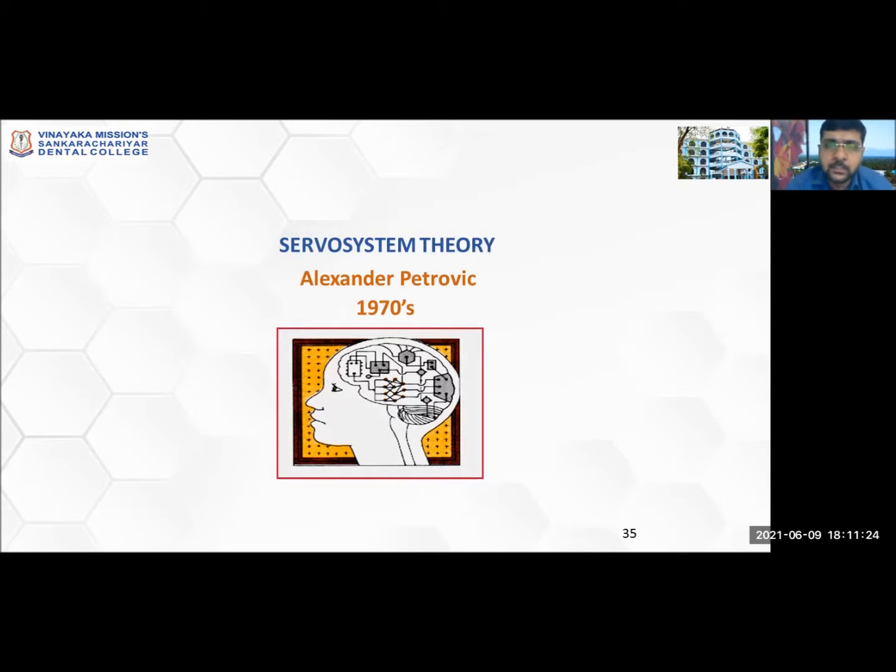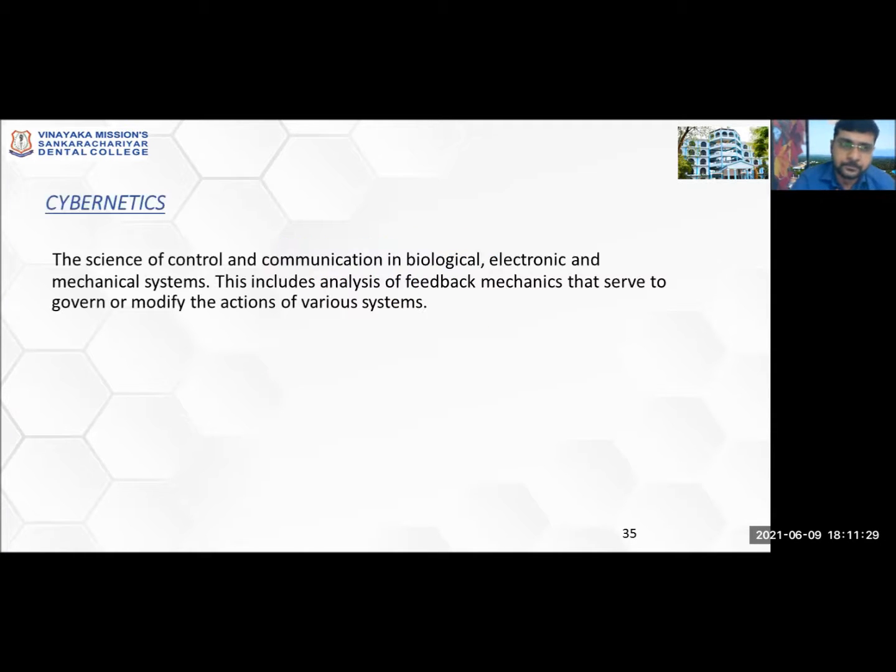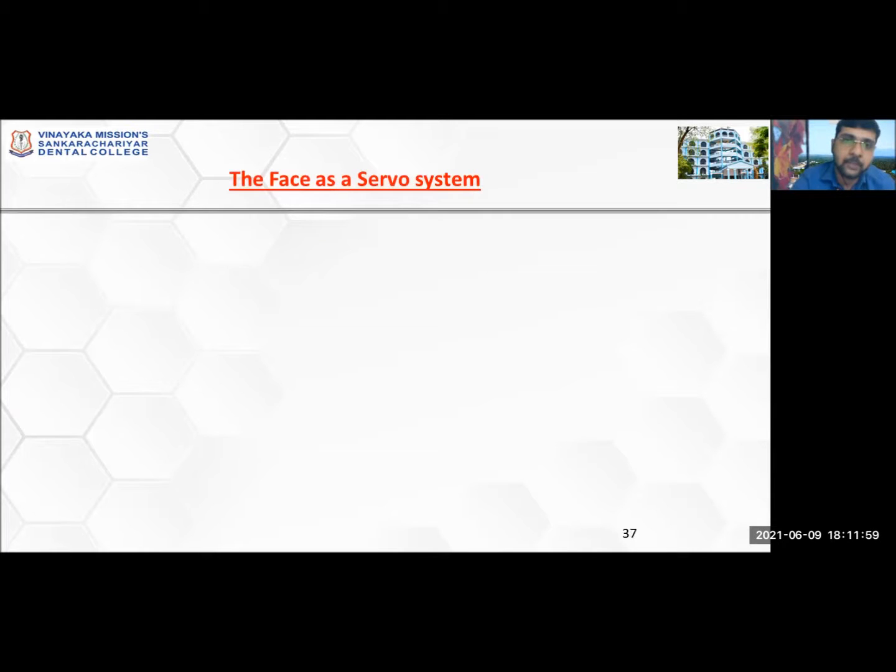Now, what is the servo system theory? This is another theory given by Alexander Petrovic in the 1970s. This theory is based on cybernetics. So, what does cybernetics mean? The science of control and communication in biological, electronic, and mechanical systems. This includes analysis of feedback mechanisms that serve to govern or modify the actions of various systems. So, according to Alexander Petrovic, the growth happening all over the body or the craniofacial region is controlled by a feedback mechanism. I will explain with the help of a diagrammatic representation.